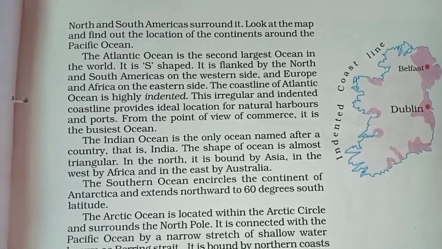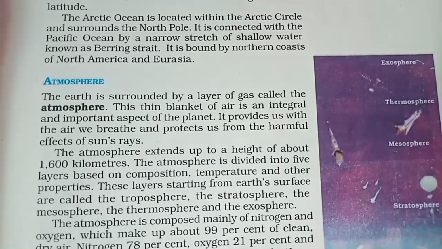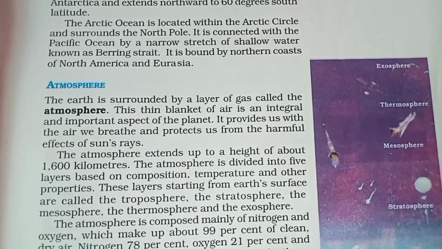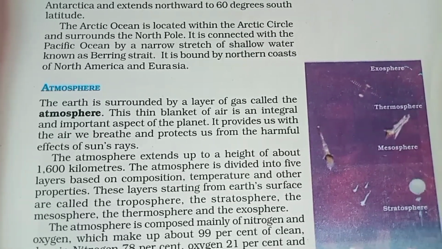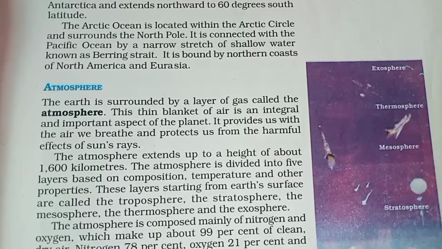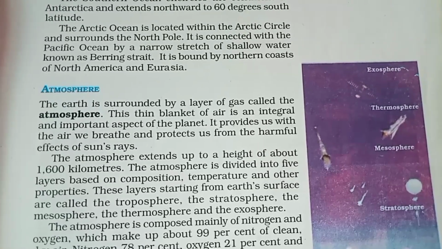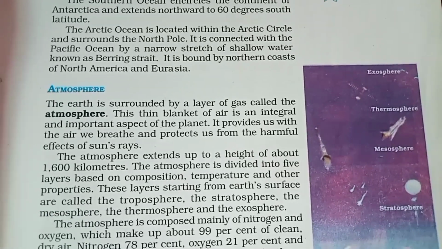A large part of Africa lies in the northern hemisphere. Look at the figure 5.1. You will find that it is the only continent through which the Tropic of Cancer, the equator and the Tropic of Capricorn pass. The Sahara Desert, the world's largest hot desert, is located in Africa. The continent is bound on all sides by oceans and seas.